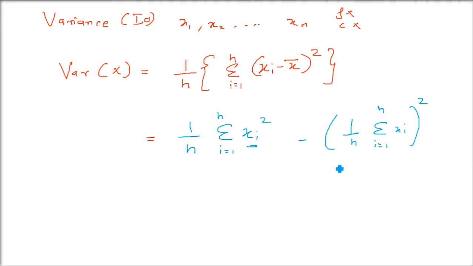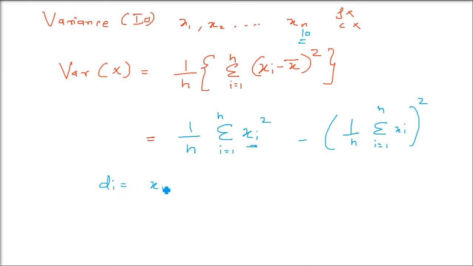There is one more formula, a third formula. Say there are 10 values, but it can be 100 or 200 values, we don't know, so the computation will be very tedious and time consuming.